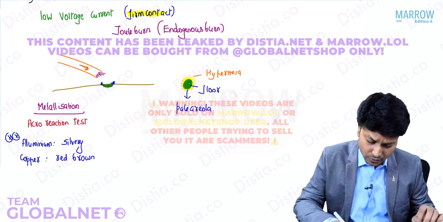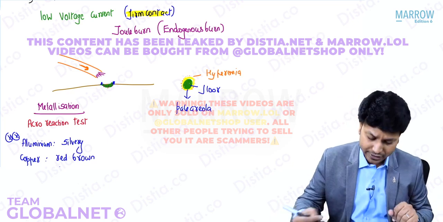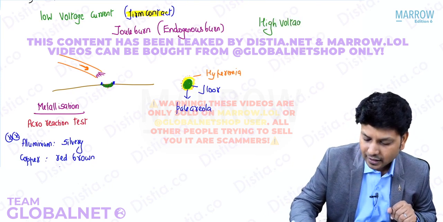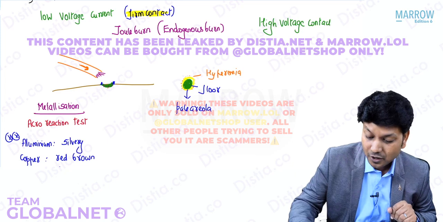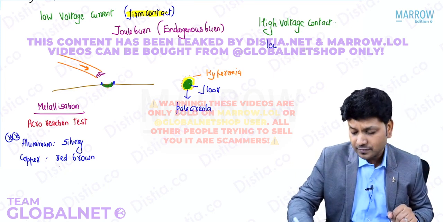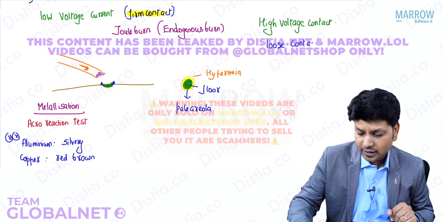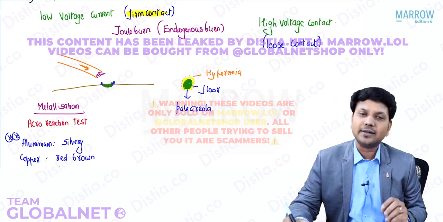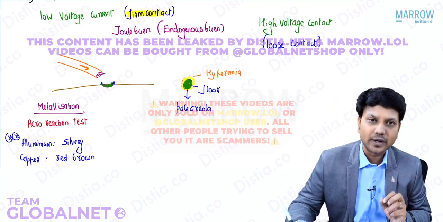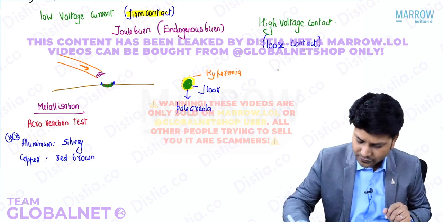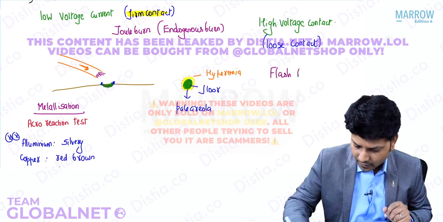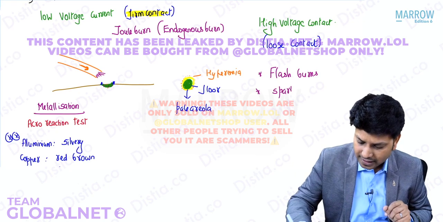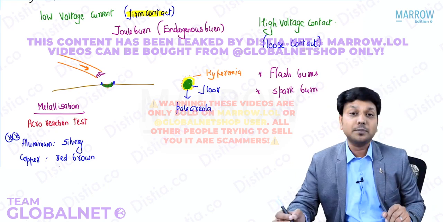Now going forward, I told you that it is low voltage. What if it is high voltage? Let's talk about high voltage. If it is a high voltage burn, there need not be any kind of firm contact. Even loose contact is sufficient, because high voltage current will pass an air gap as well. It jumps the air gap. We get two important types of burns. One is flash burns, and do remember, if there is a spark, you will get spark burn as well.